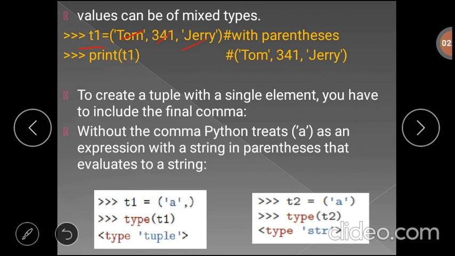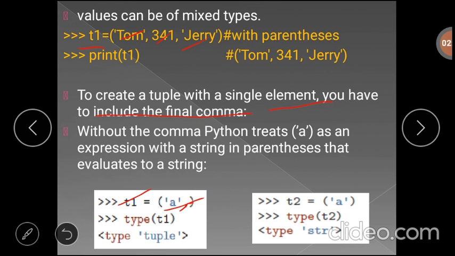If you want to create a tuple with a single element, then you have to include a final comma. For example, here T1 contains only one element, the item a. During the creation of this tuple T1, we have to write the comma at the end.